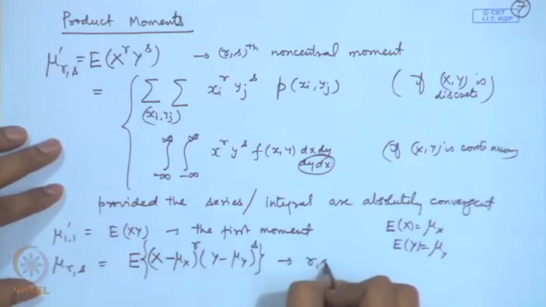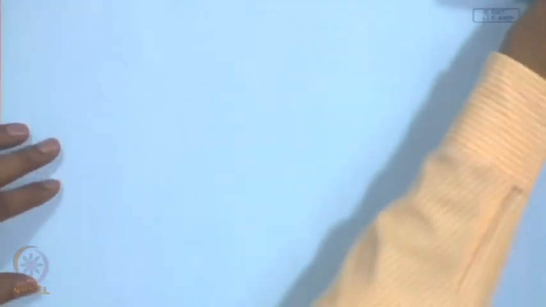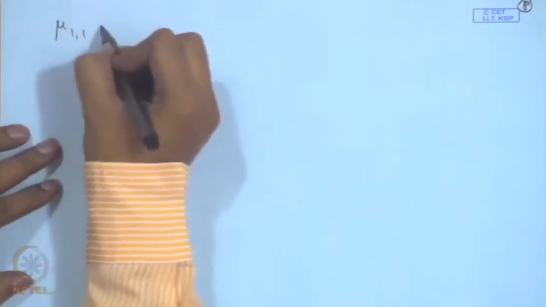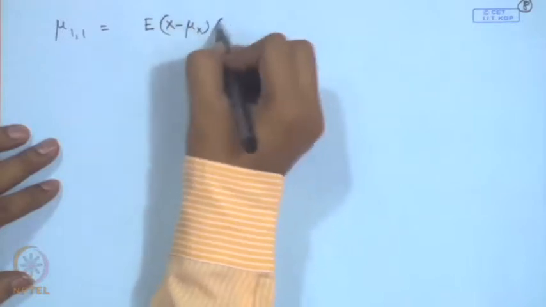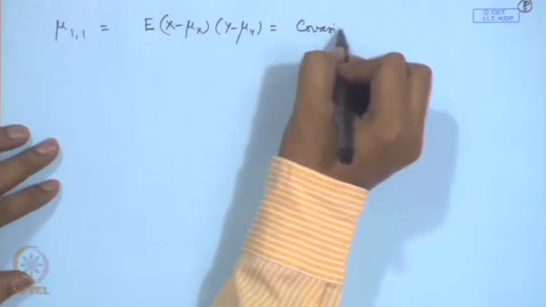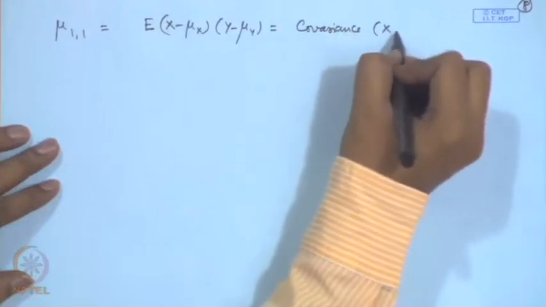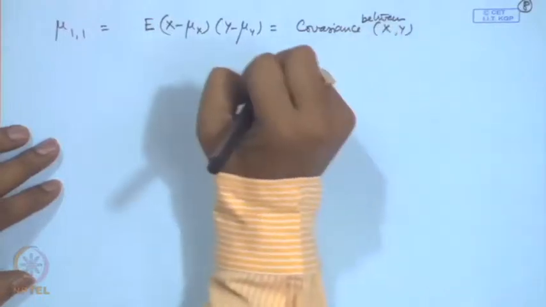This is called r sth central product moment. In particular, if I take r is equal to 1, s is equal to 1, that is expectation of x minus mu x into y minus mu y, that is defined as covariance between x and y.